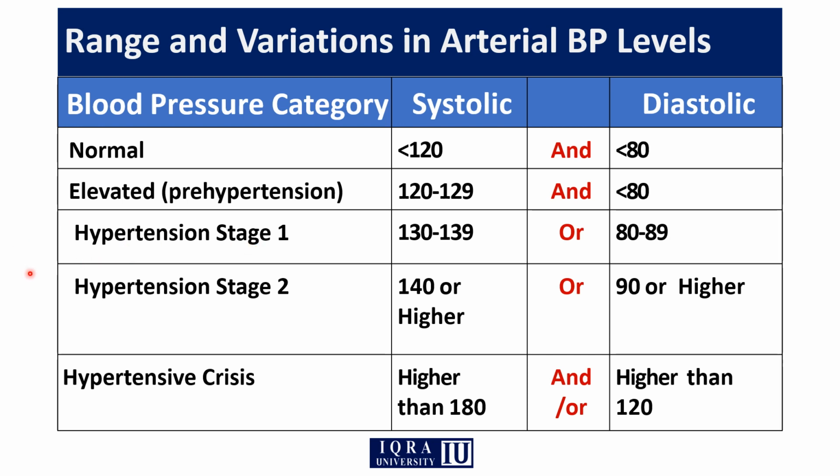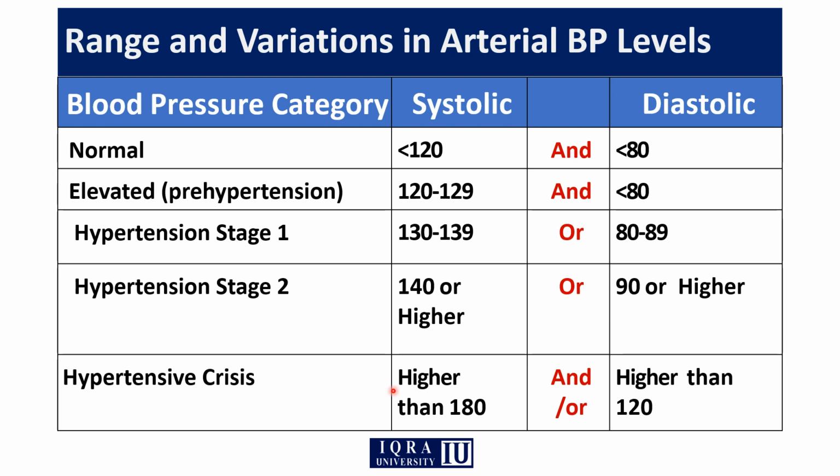Now, a disease condition, the hypertension stage, starts at this phase. When the blood pressure crosses 130, between 130 to 139, that will be stage 1. And if it crosses 140, if the pressure increases beyond 140 and diastolic increases beyond 90, that will be hypertension stage 2, when the systolic blood pressure increases more than 140 and diastolic blood pressure increases more than 90. That case will be called hypertension stage 2 blood pressure.